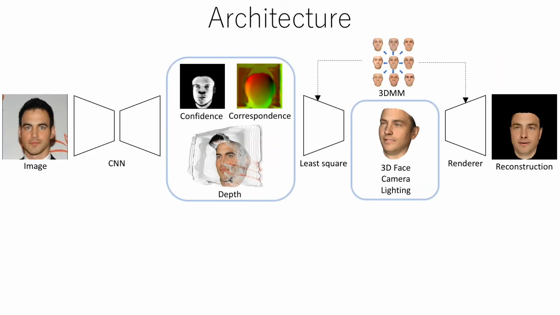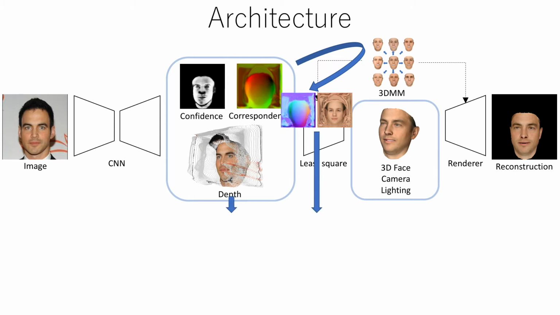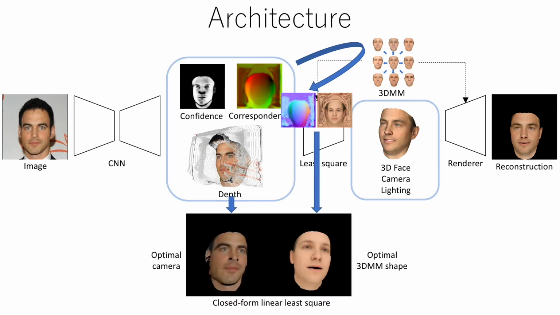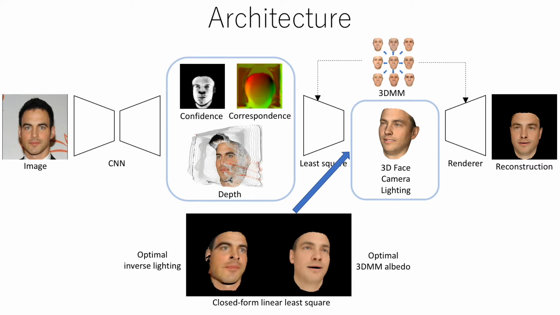This is the architecture for training. A network estimates correspondence, depth, and confidence map from the input image. Based on the estimated correspondence, we warp the 3D morphable model on the input image. Then we calculate optimal camera parameters and shape coefficients as the closed-form linear least squares solution. Next, we calculate optimal inverse lighting parameters and albedo coefficients. In this way, we reconstruct geometric and photometric parameters from the correspondence in a differentiable manner.